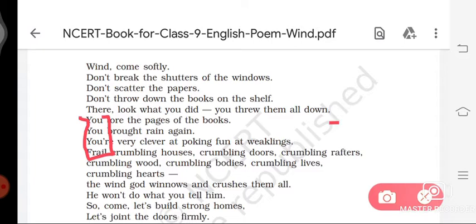What does "them" in this line refer to? So the "them" refers to the books on the shelf. Third question, how have the pages of the book been torn?